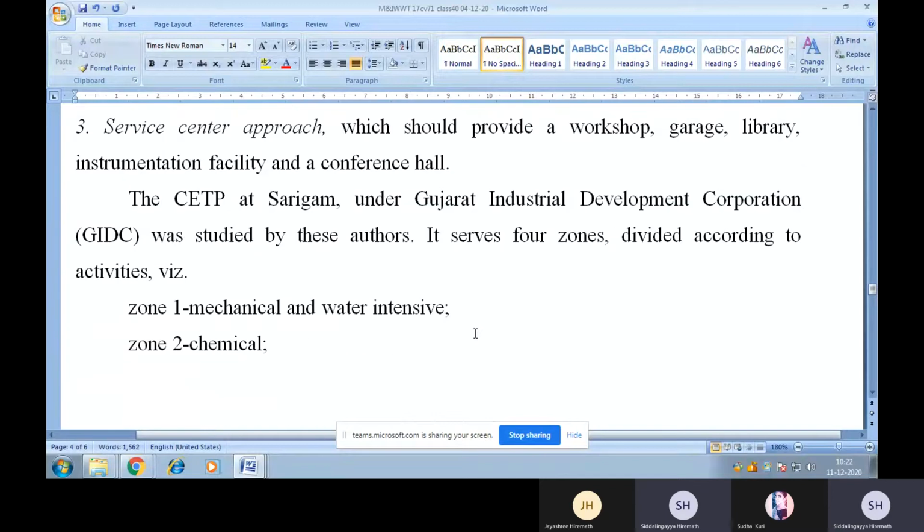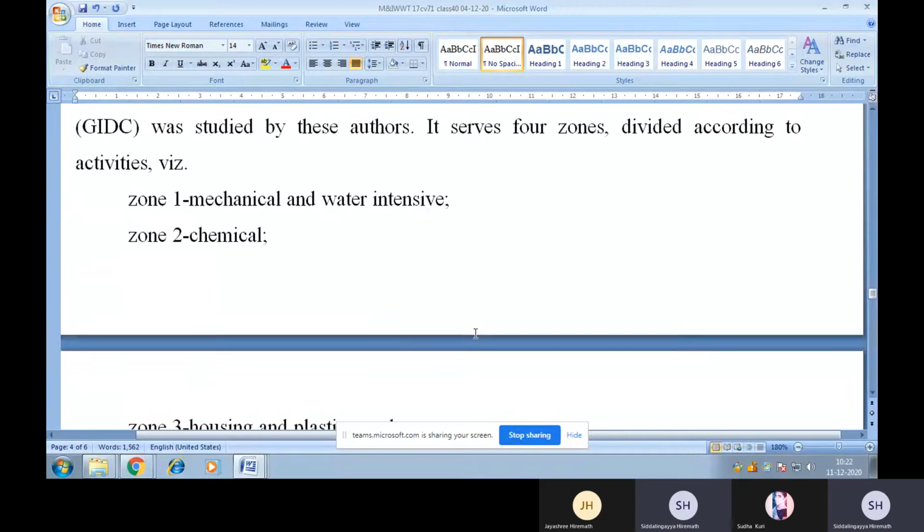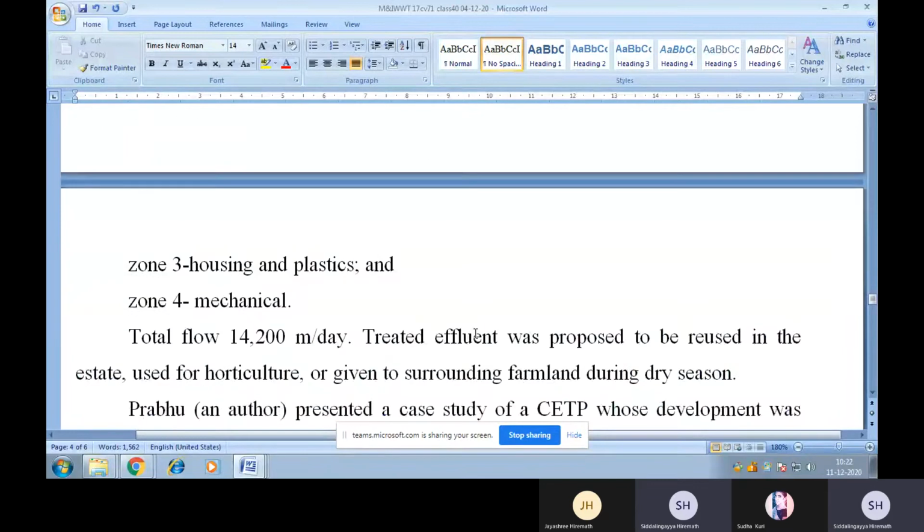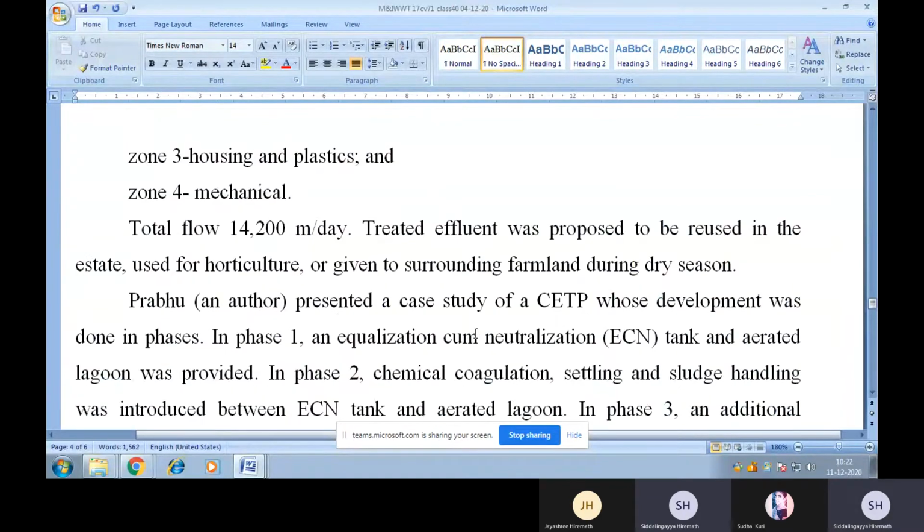The CTP at Sarigram is an example, under the Gujarat Industrial Development Corporation, known as GIDC, which was studied by these authors. It serves four zones divided according to activities, namely zone 1, mechanical and water intensive; second, chemical; third, housing and plastics; fourth, mechanical.